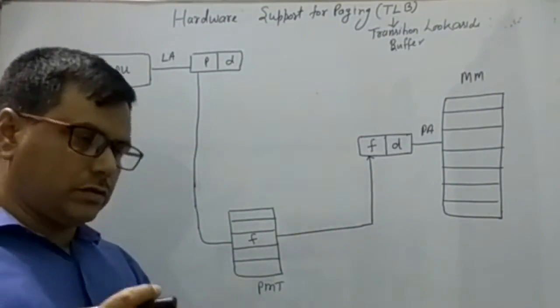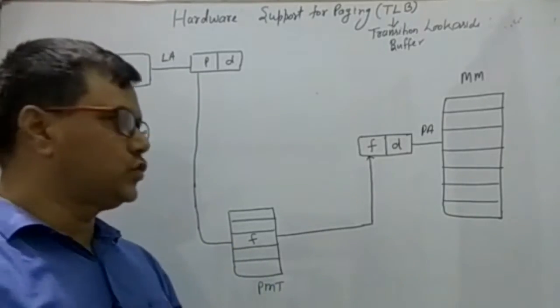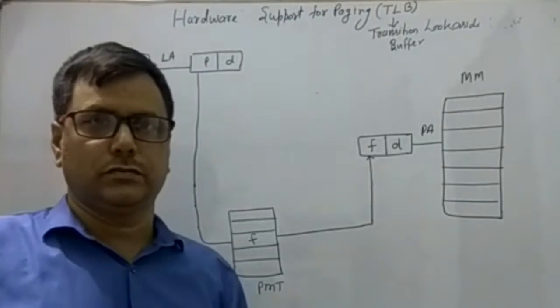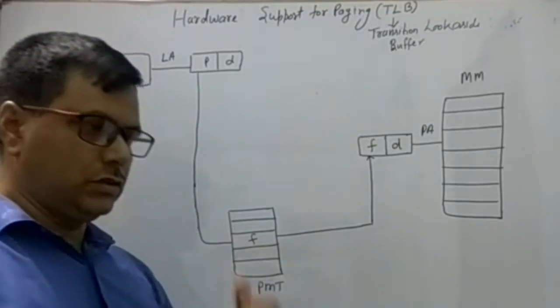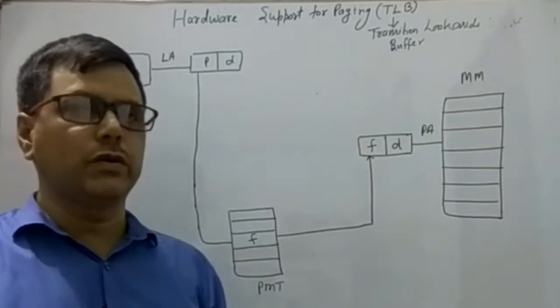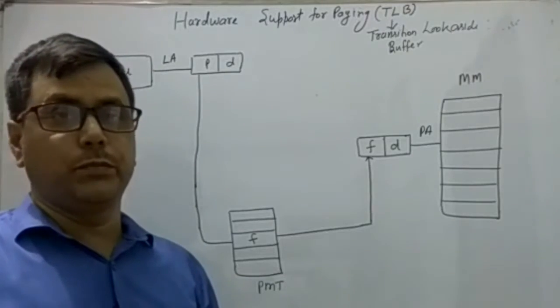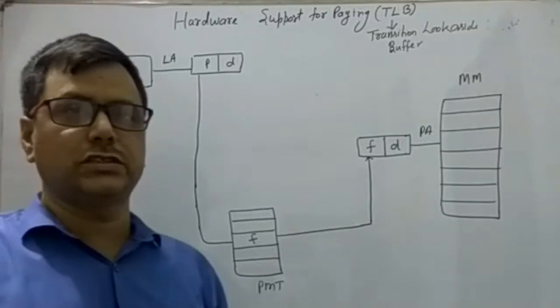First of all, try to understand why we switched to paging. Before paging, I was using the contiguous memory allocation technique. In contiguous memory allocation, the biggest problem was external fragmentation.